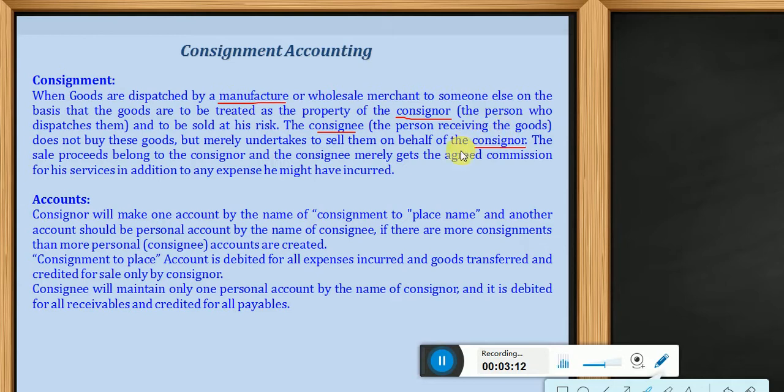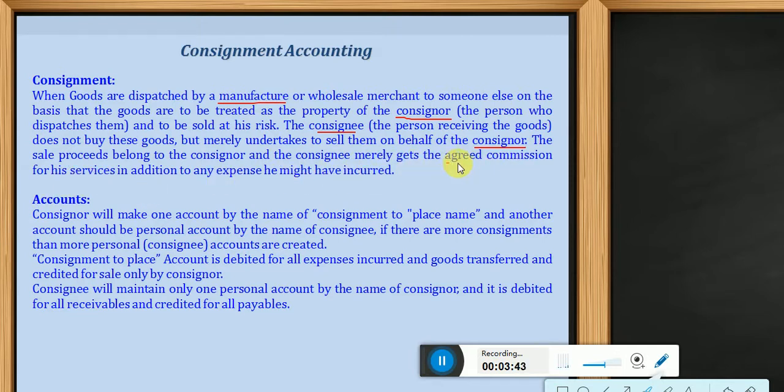Keep in mind, dear students, we have two parties here: the consignee and the consignor. The consignor is dispatching or sending goods, while the consignee is receiving goods. All risk is taken by the consignor, and the consignee is only responsible for selling the goods for commission. The sale proceeds belong to the consignor, and the consignee merely gets the agreed commission for his services.